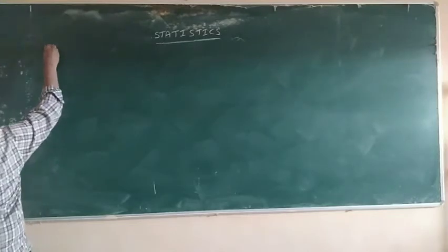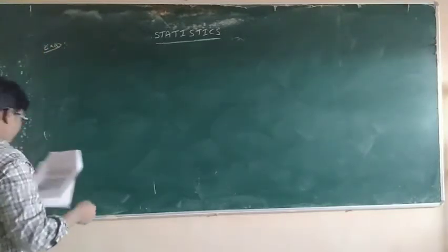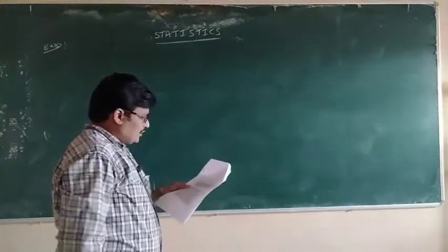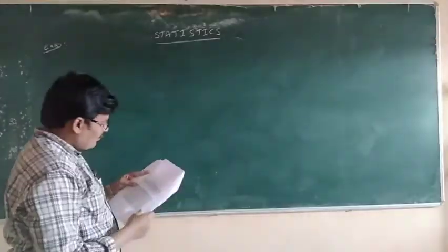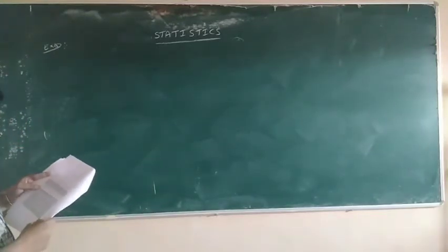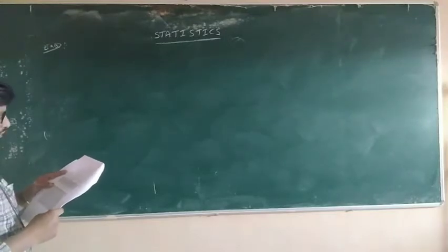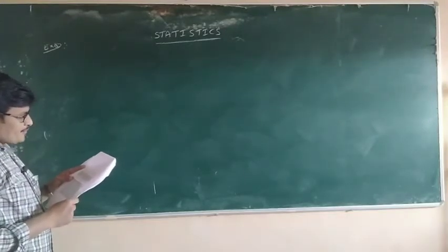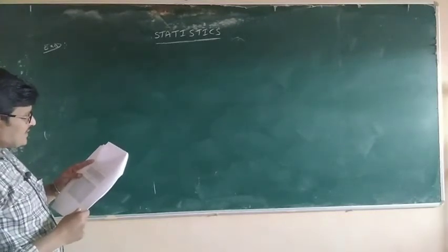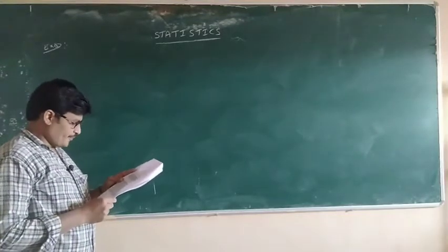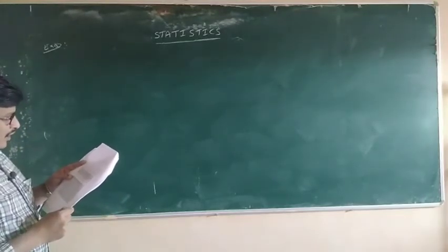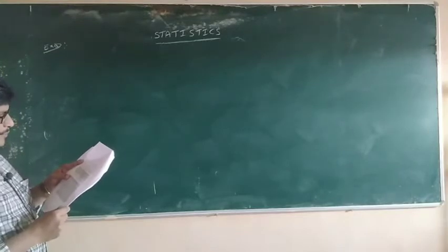So, example 1, listen carefully. The marks obtained by 30 students of class 10th of a certain school in a mathematics paper consisting of 100 marks are presented in the table below.